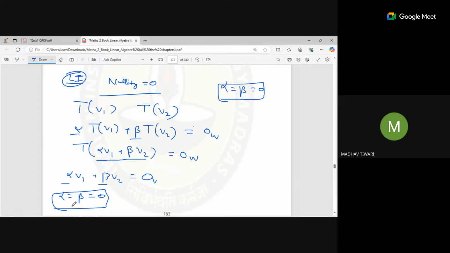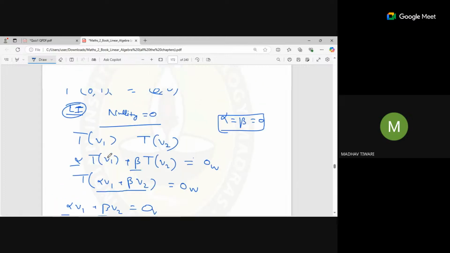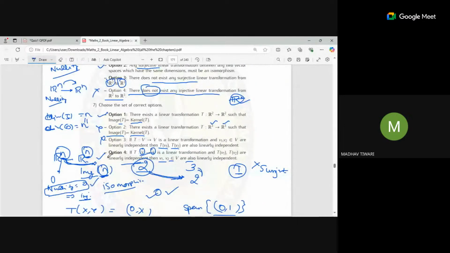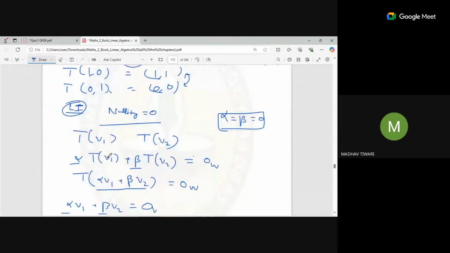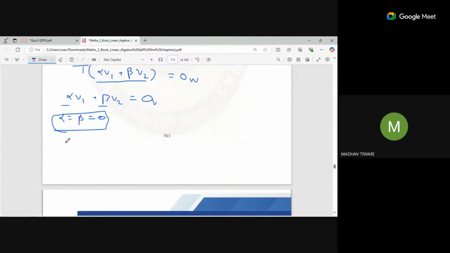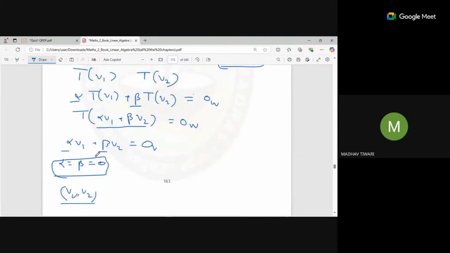Is that clear? Let's go in the opposite direction, from the back side. V1 and V2 are two vectors you have, and you want to check whether they are linearly dependent or not. One thing you need to keep in mind is that TV1 and TV2 are linearly independent.